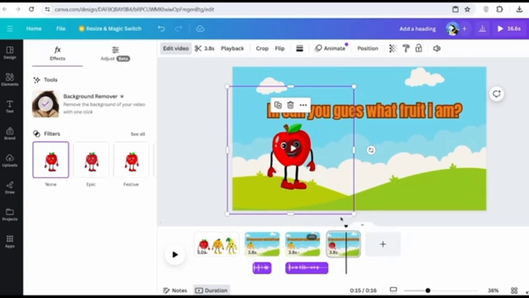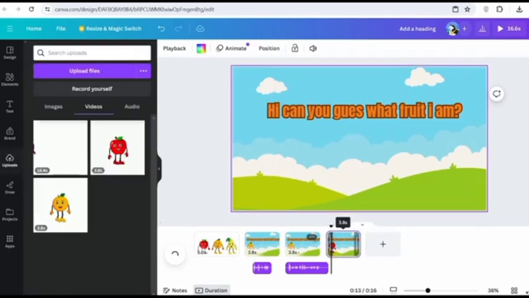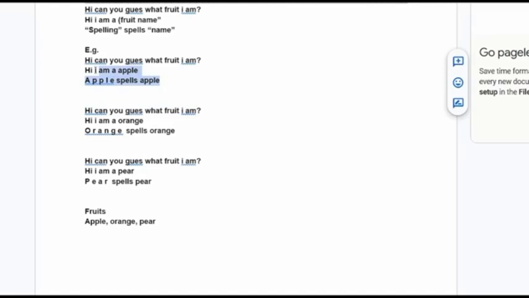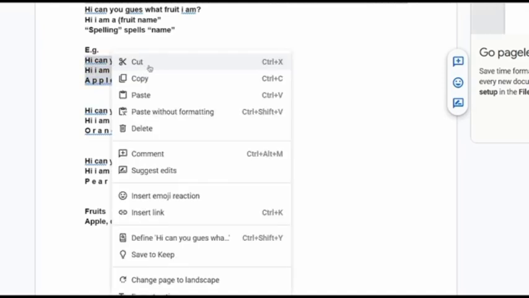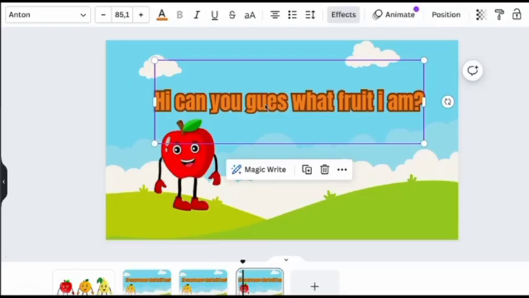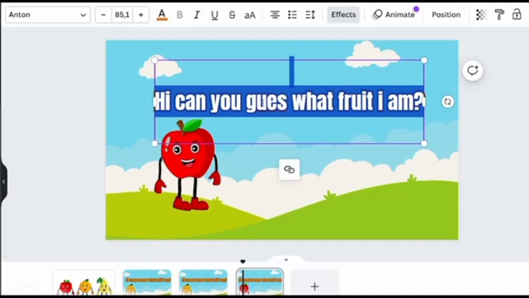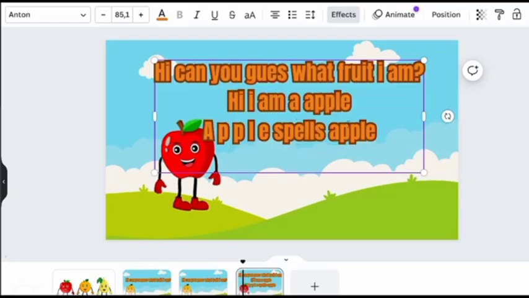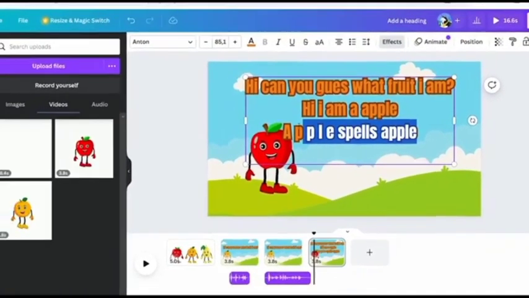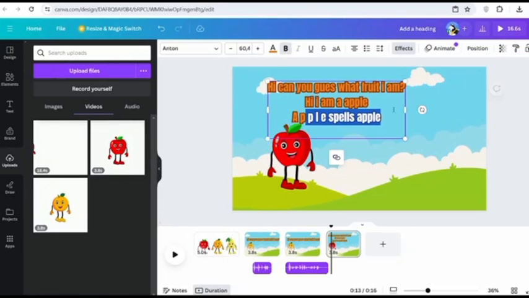So what I need to do now is change the text to what the second scene says. I'm simply going to go back to my script, copy what it's saying, come back over to Canva, double click on the text that's right here, delete it, and then paste the new one. And as you can see, it's already nicely done and formatted for us.